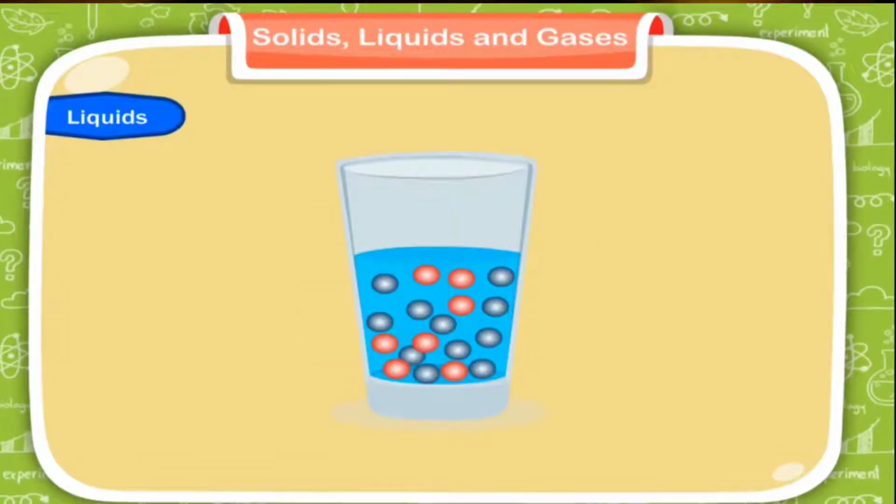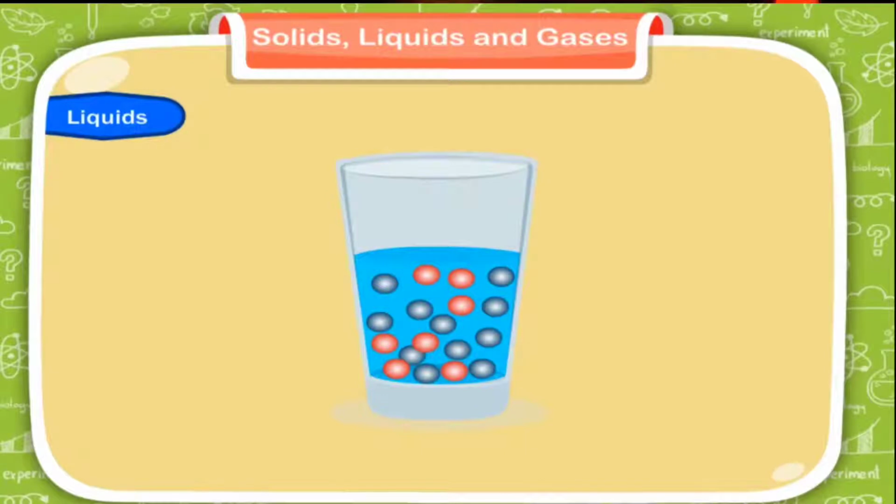For a liquid, the molecules are not very closely packed like those of solids because they have a little weaker force of attraction between the molecules. That is why molecules of a liquid can easily move from one place to another. Liquids also don't have any particular shape, but they have a fixed volume.